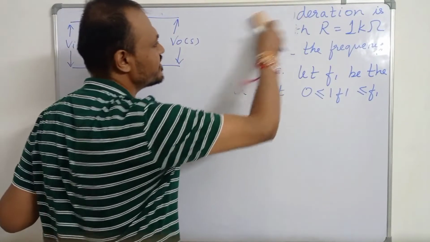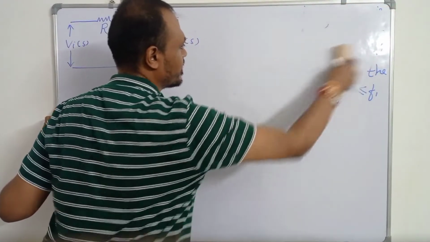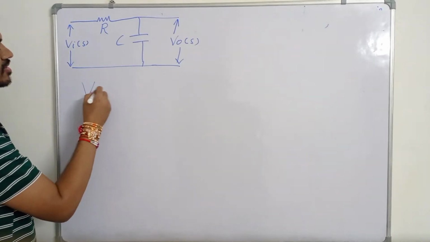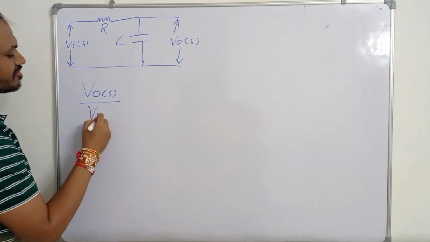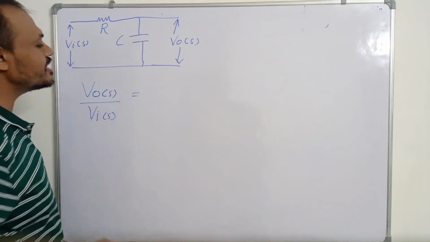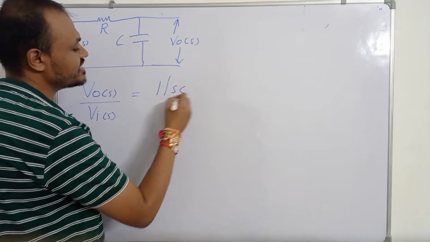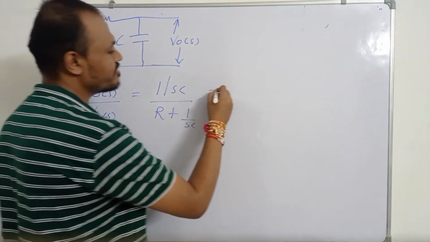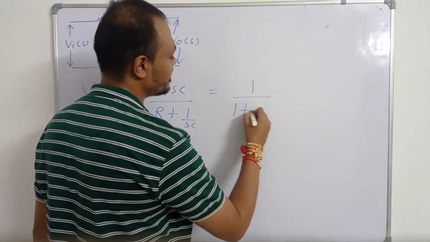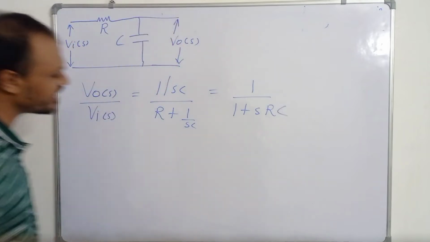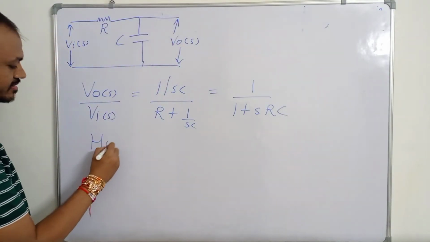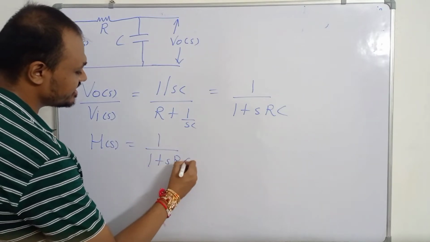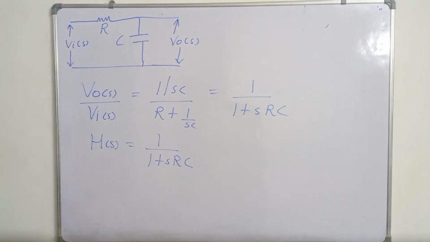Now we have to find its frequency response. So the frequency response will be V naught of S upon Vi of S is equal to 1 upon Sc divided by R plus 1 upon Sc. So this will be equal to 1 upon 1 plus SRC. Okay, so H of S is equal to 1 upon 1 plus SRC. This is your H of S.